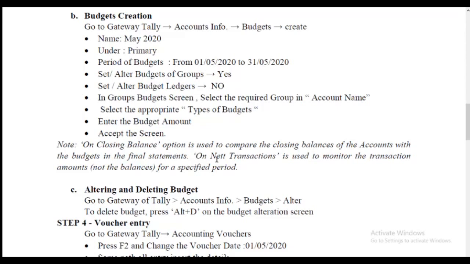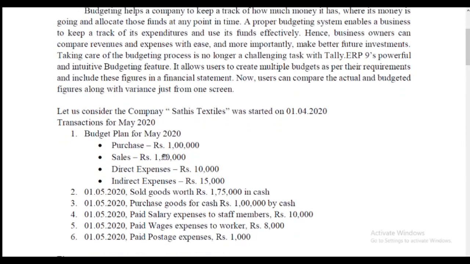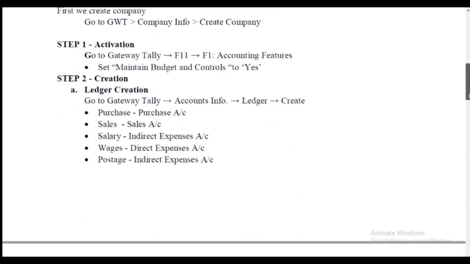If you select expenses and income ledgers, select on net transaction. In the budget, purchase is expenses, sales is income, and direct and indirect expenses are also expenses. So these 4 groups go under on net transaction, and we select that option to create the budget.